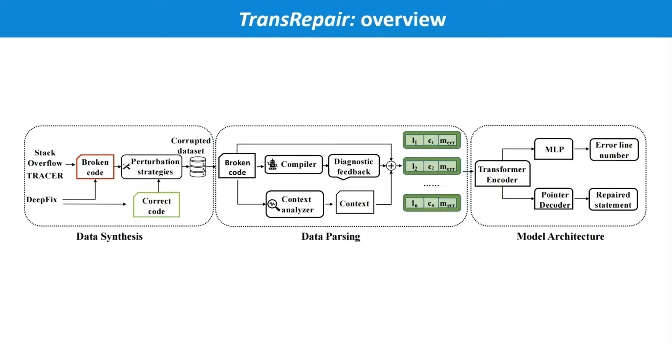Here we show the overall structure of TransRepair. It's divided into three parts. First is data synthesis, then comes data parsing. Finally, there is our repair model.